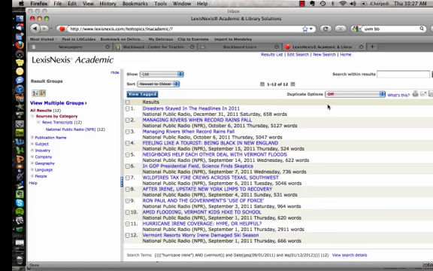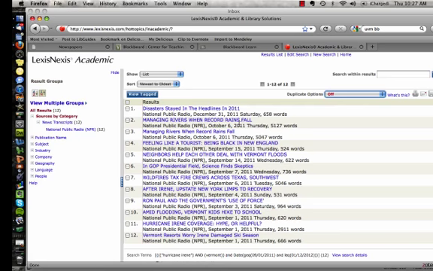and it comes back with 12 items. Again, I have options to narrow this down if I had a very large set of results. I have an option as well to eliminate things that look like they're duplicates. When you're searching the regular newspapers, this can be very helpful because you'll get things that are wire feeds that are picked up by many, many newspapers. In this case, we don't need that. For each item, I get a title, place of the publication where it's from, a date, and a sense of how long it is. This can be helpful sometimes if you're trying to decide if the thing you're looking for is going to be great detail or not very much.